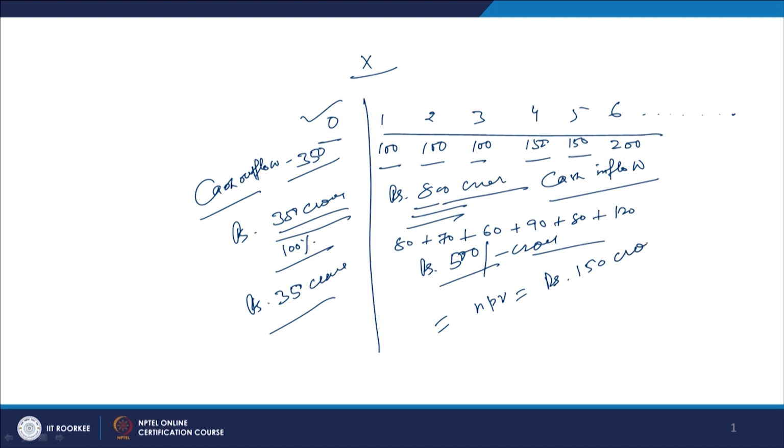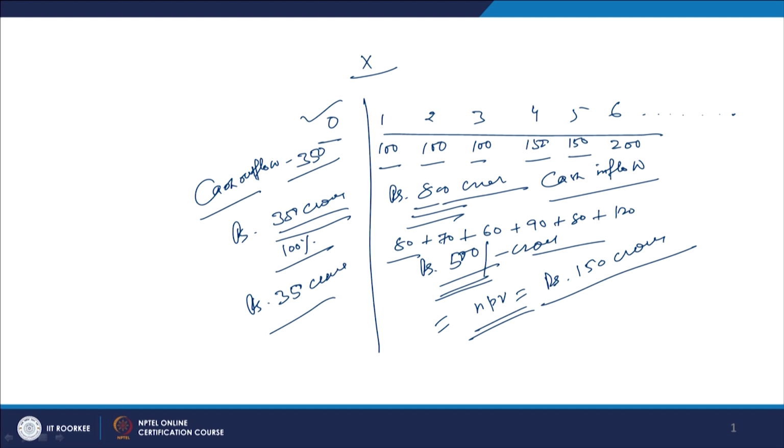150 crores. This is called the net present value. If you ask for the present value of this project, it is 500 crores. But if you want to calculate the net present value, then from the discounted value of the cash inflows you have to subtract the present value of the cash outflows. The present value of the cash inflows minus the present value of the cash outflows becomes the net present value, and in this case the NPV becomes 150 crores.